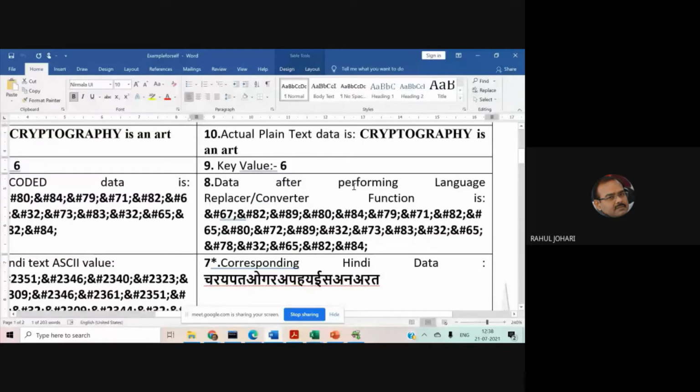Now after performing the language replacer or converter function, if you look at ch, again we came back to the corresponding ASCII values. Because we know ch was mapped to C and the corresponding ASCII value for C is 67. Then R was mapped to R and the corresponding ASCII value for R is 82. So we were able to obtain back the ASCII value of each and every character from the Unicode data.